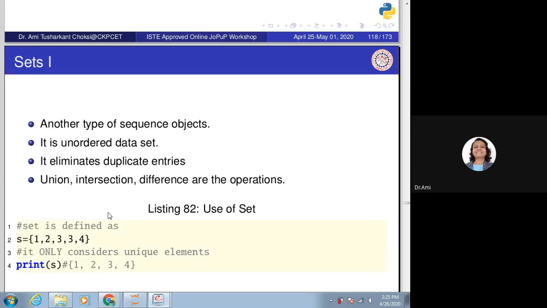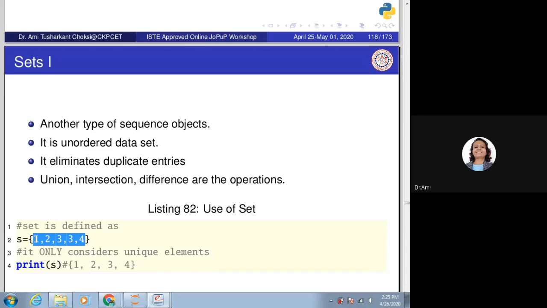So how can we define a set in Python? That is, s is equal to, in curly braces, 1, 2, 3, 3, 4. You can see we just said it only has unique entries.